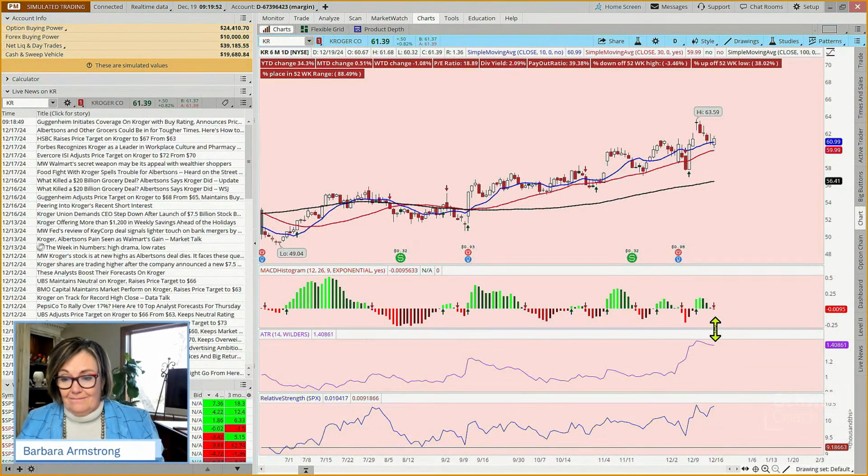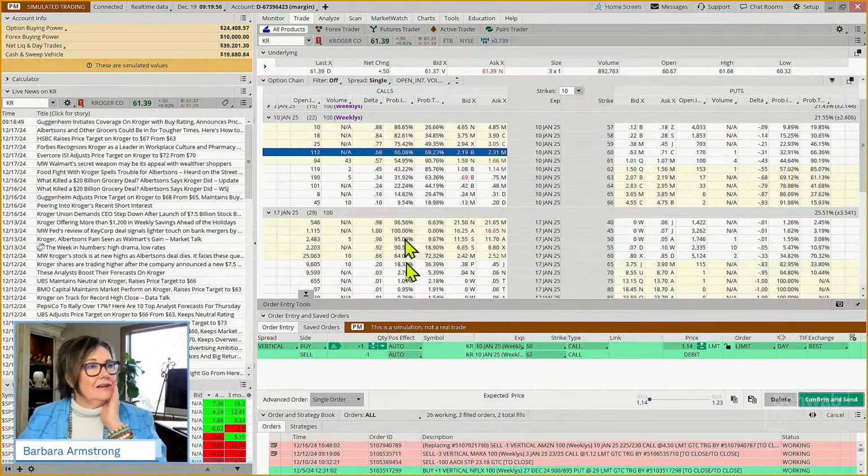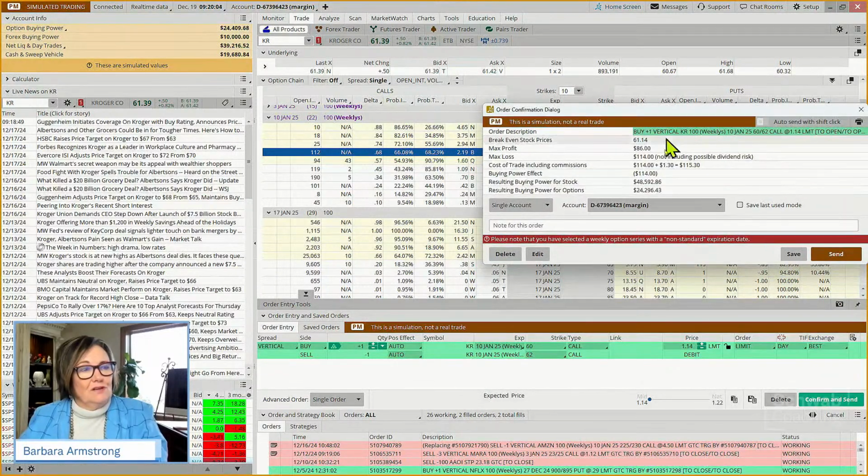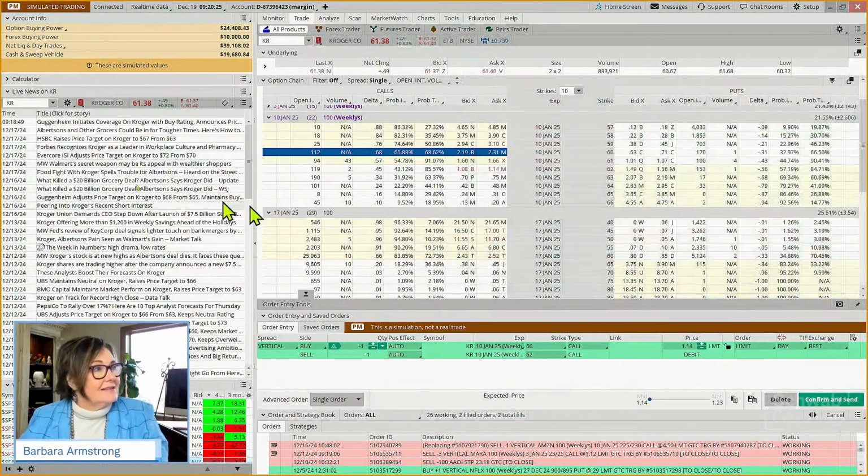Okay. So here we go. So let's come and look at, can we get enough 60, 62, $1.14? So it's going to cost us $1.14. How much could we lose? $114. How much could we make? 86. Well, if we go to our example trading plan, and we created an example trading plan for our long verticals, our goal is to make a 50% return. And so if we said, okay, well, how much of a return would that be then? Well, I'm glad you asked.